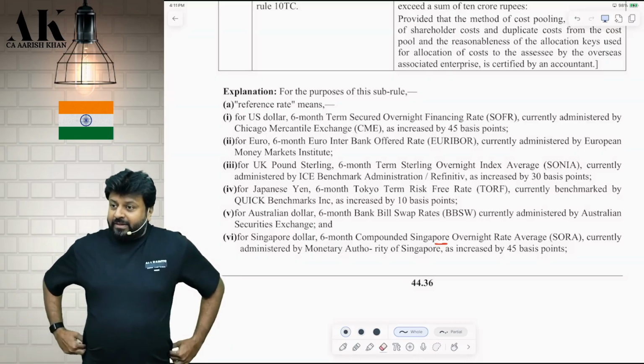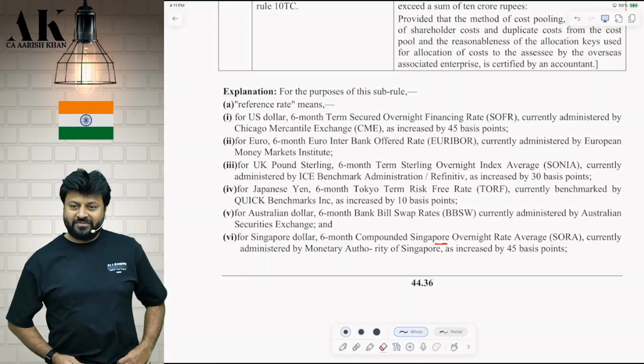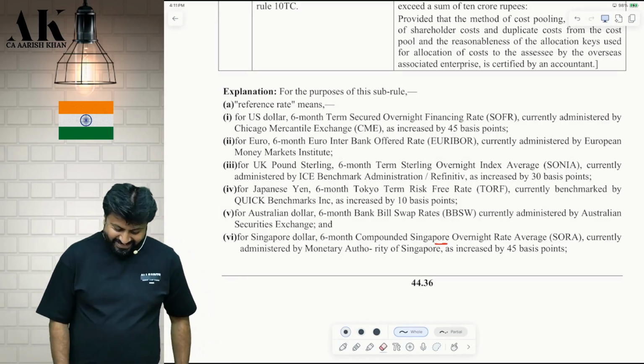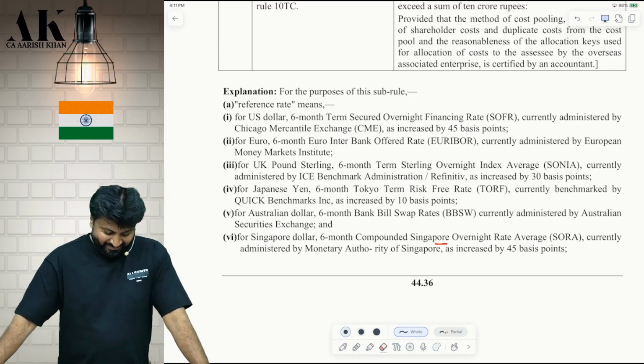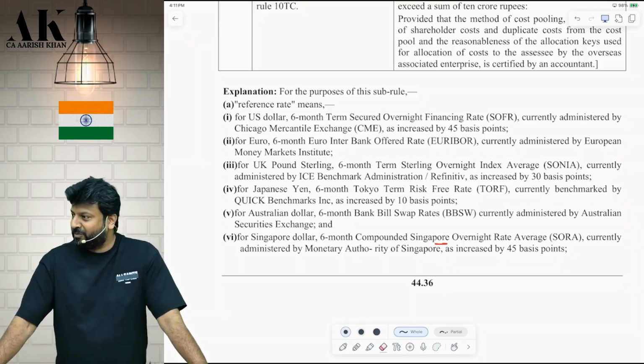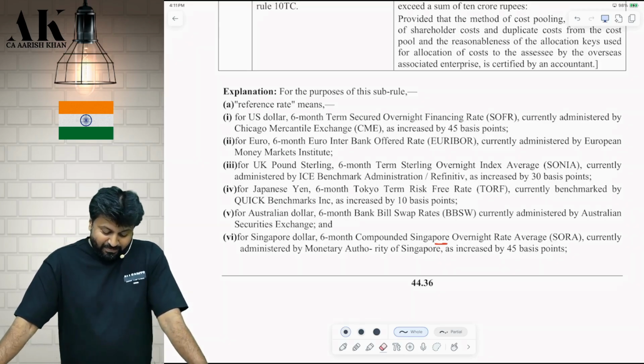For the purpose of this sub rule, do you want to remember this reference rate? Go through it once. For US dollar, 6-month term secured overnight financing rate currently administered by Chicago Mercantile Exchange and increased by 45 basis points. For euro, 6 months euro interbank offered rate currently administered by European Money Market Institute. For UK pound sterling, 6 months sterling overnight indexed average called SONIA.